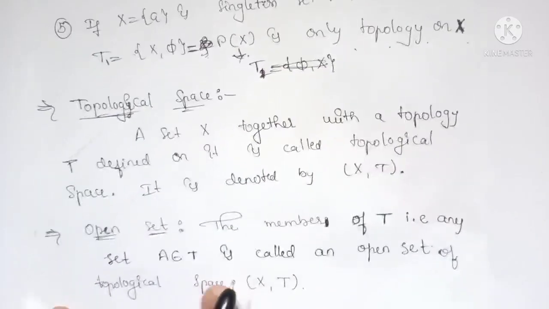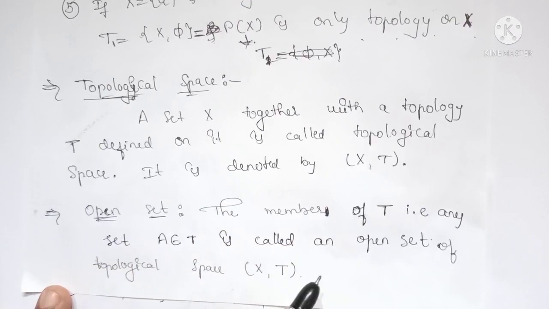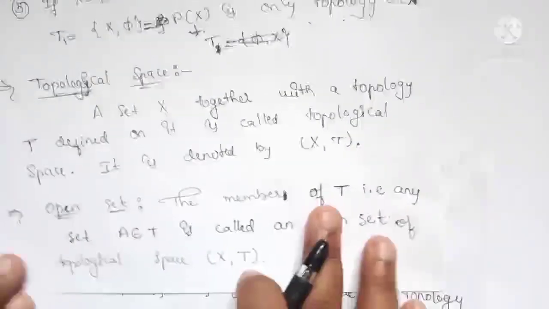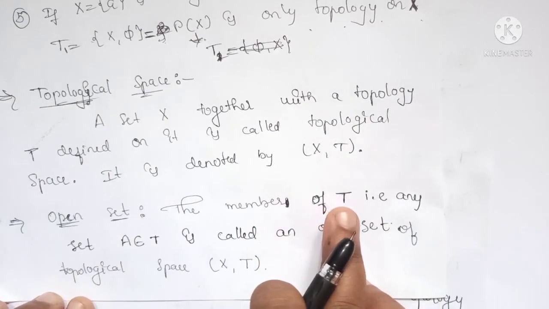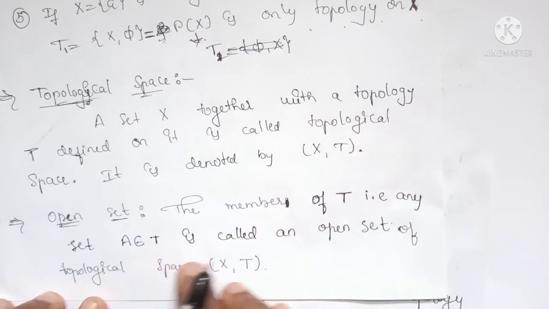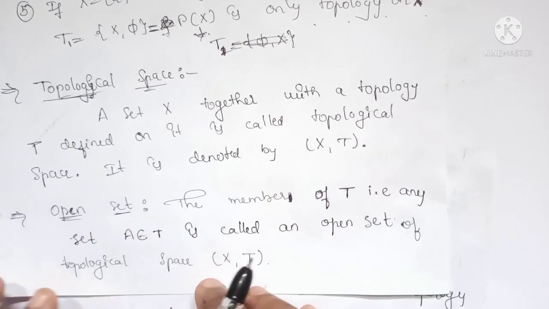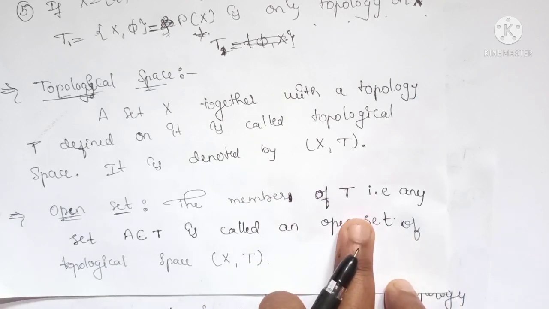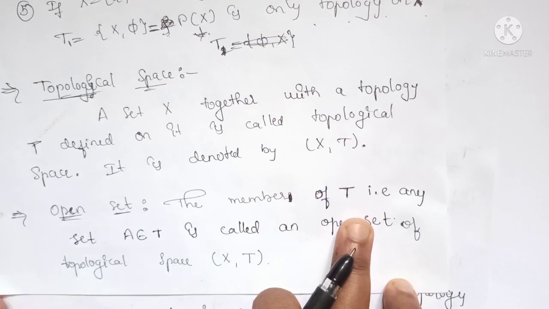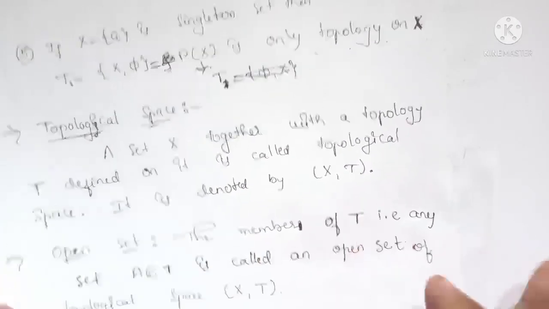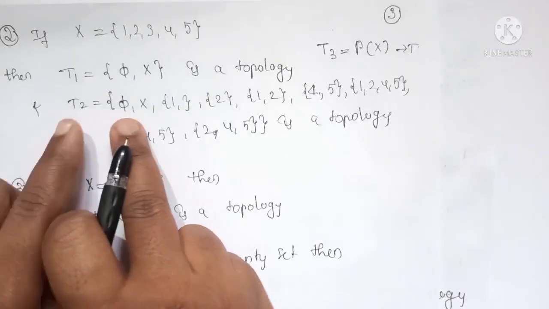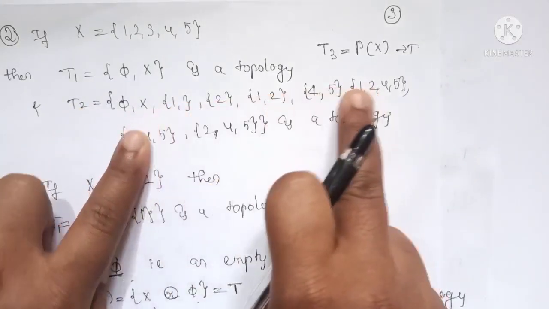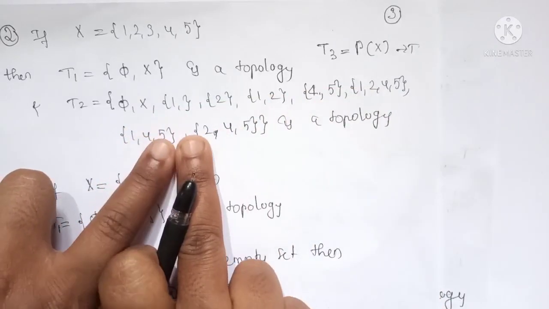And we have open set. Open set means any member of the topology T is called an open set. For example, in this set, T2 is the topology, then all these members are called open sets.